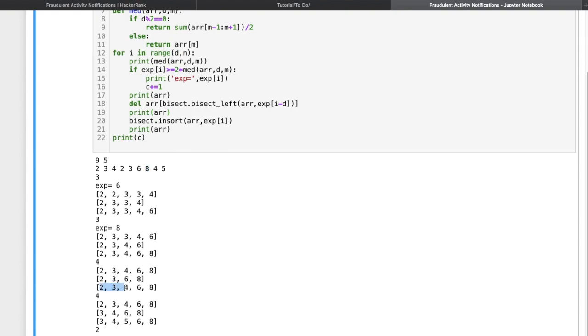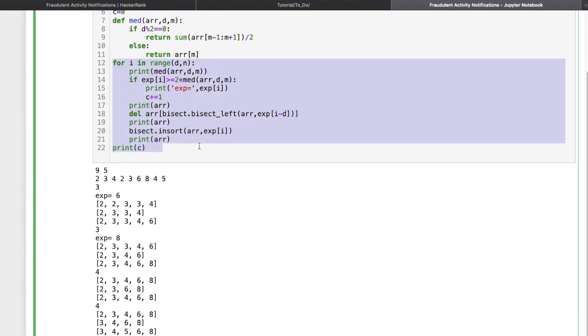After that we are adding here 8. Yes, we are adding 8. So you can see here, this is my sorted list. Again, the second iteration is done.